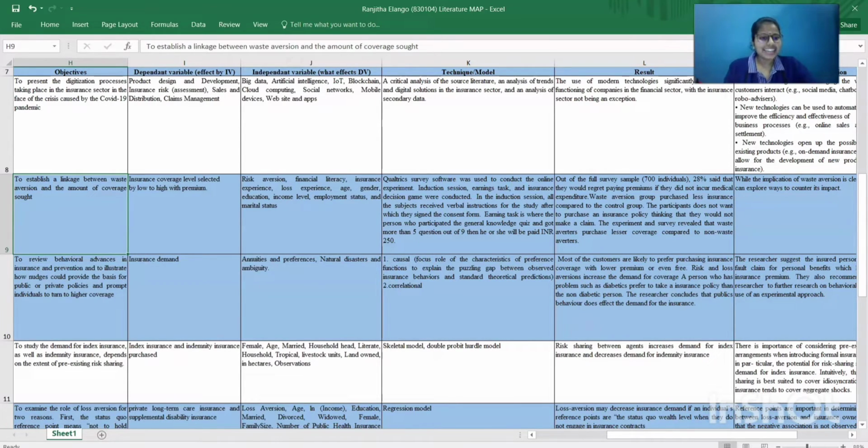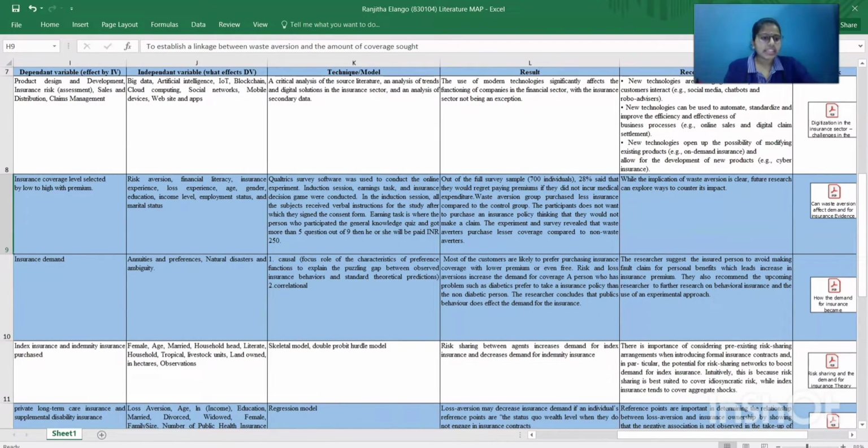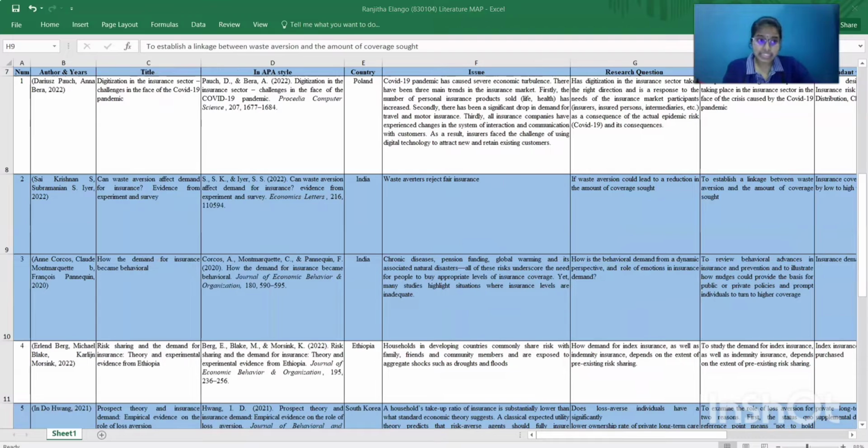The researcher concludes that public behavior does affect the demand for insurance. The researcher suggests that insured persons avoid making false claims for personal benefit, which leads to an increase in insurance premiums. This also recommends that upcoming researchers further research behavioral insurance and the use of experimental approaches. So to conclude, this article is mainly about the behavior of customers in purchasing insurance.